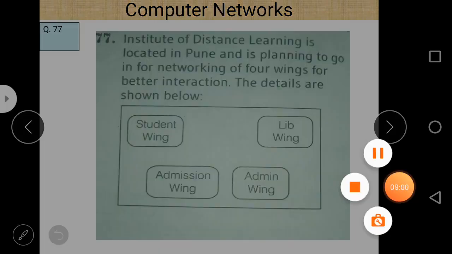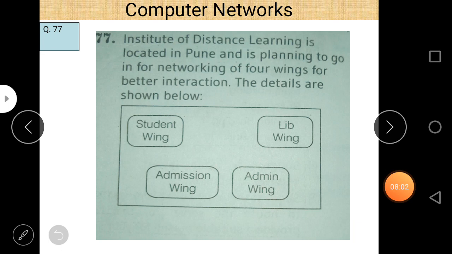Now I hope you are able to understand how to solve these questions. Basically, the question contains 4 parts. The first part belongs to the server, the second is related to cable layout, the third is related to network device, and the fourth is related to transmission medium.